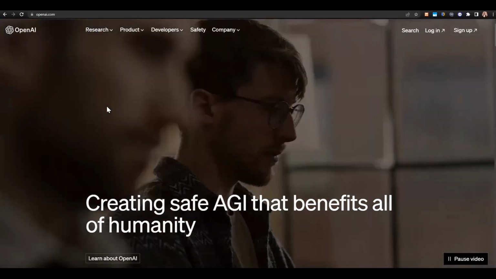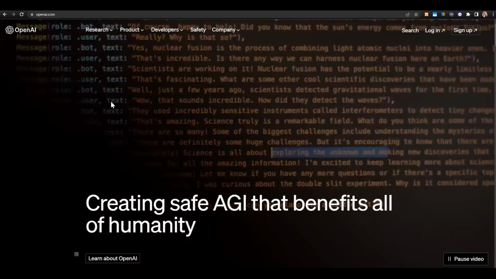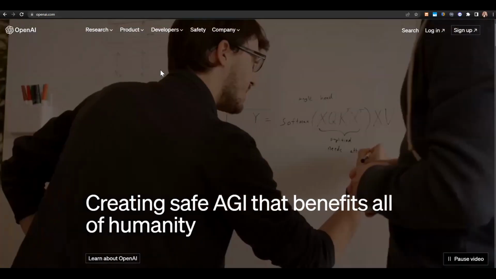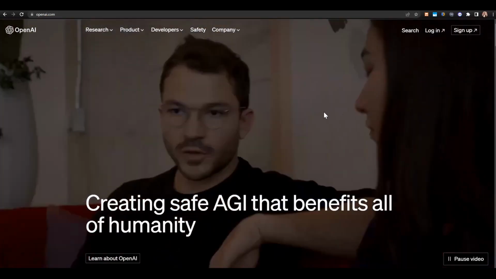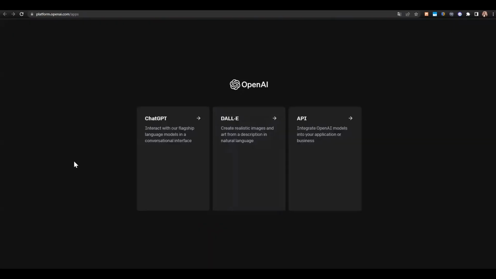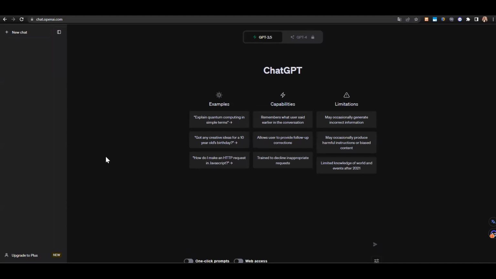First of all, you just need to go on the website of OpenAI by typing openai.com. If you have an account, you can just log in. Otherwise, you can create an account and start playing with it. As I'm already logged in, I will just choose the model that I will use, which is ChatGPT in our case, and here we'll start to use it.